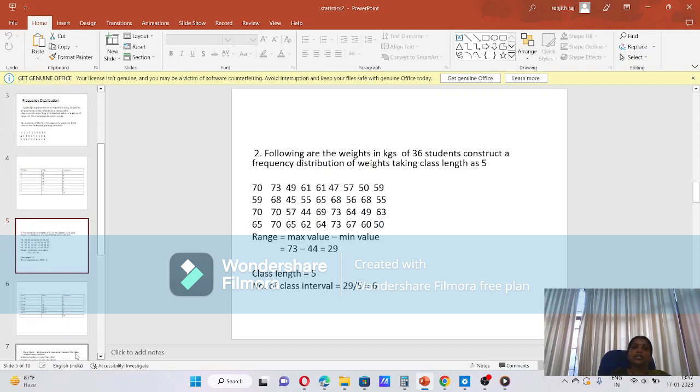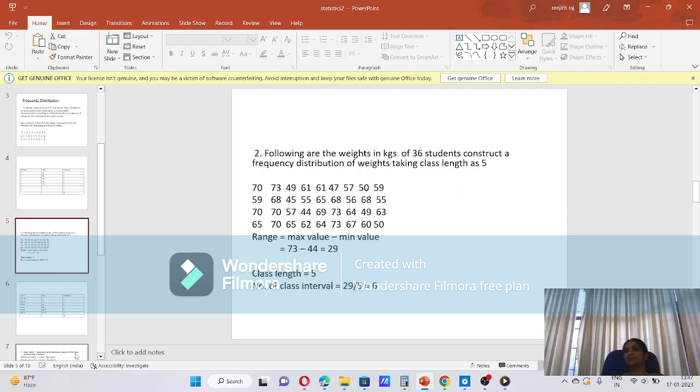Next question. Look here. What is the next question? Following are the weights in kilograms of 36 students. Construct a frequency distribution of weight taking class length as 5. This is data regarding the weights of 36 students. Different weights are here, but we want to construct a frequency distribution table.